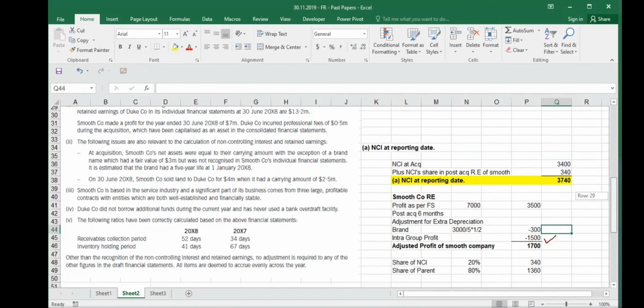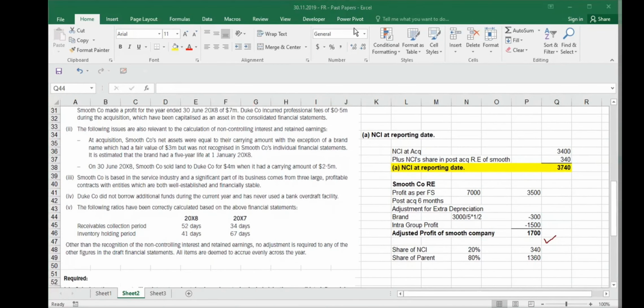So this is done. I think that everybody got it. It's not difficult. We did it in consolidation also. We are just repeating it. Yes, sir. Okay. Then what is the second requirement?